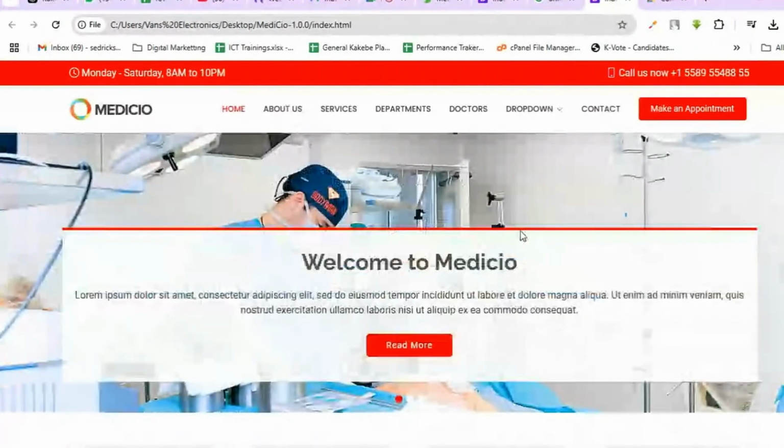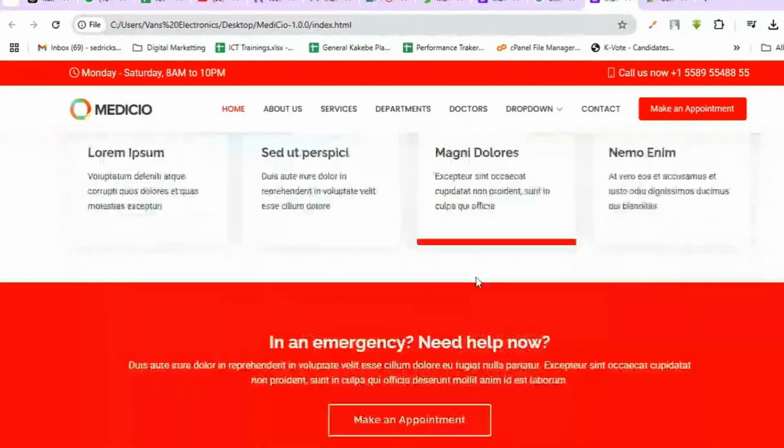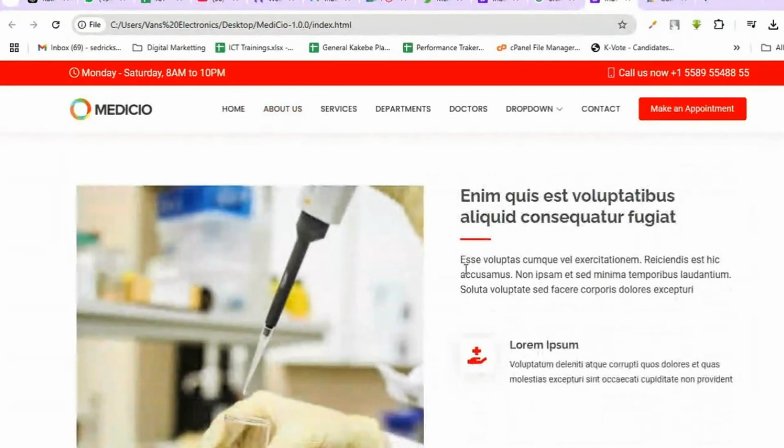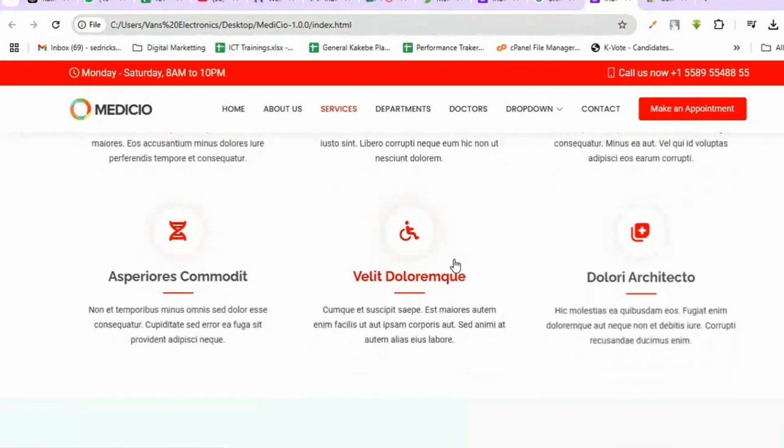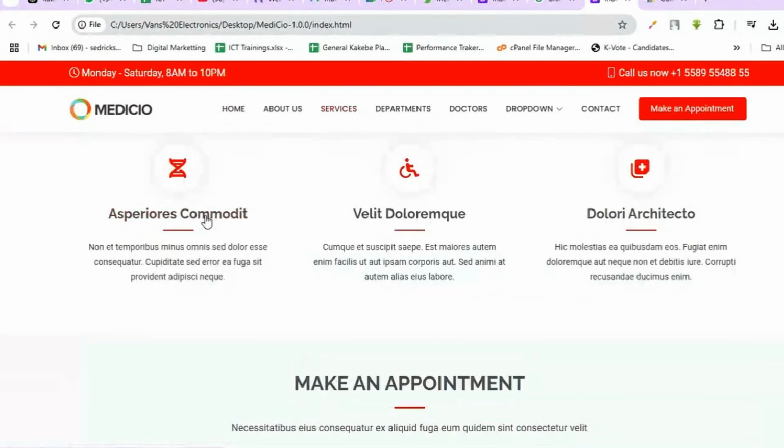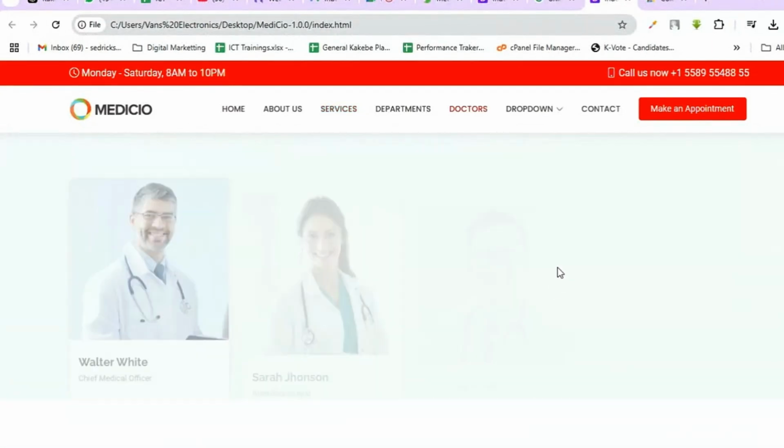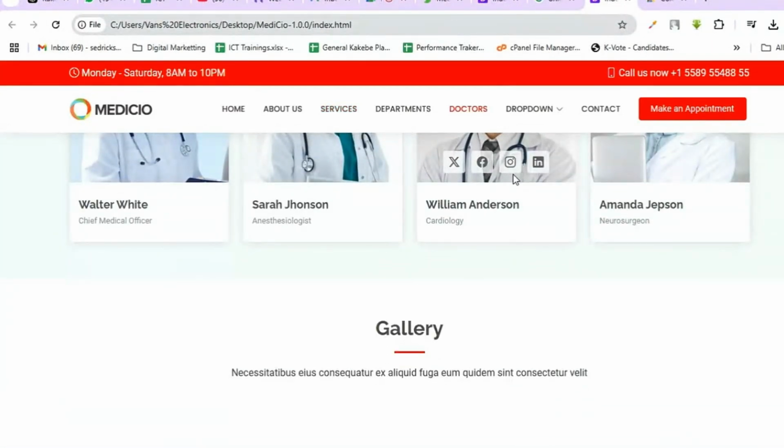So you see, first of all, the look of the website has changed. I've just changed the color code from whatever it was to my own. Though it's very shouting, that depends on your preferences and the company. Now you see, every blue color has changed to red. Every corner has changed to red. So this is the first step of customization. So that is the second thing I wanted to show you. So this is the second way.